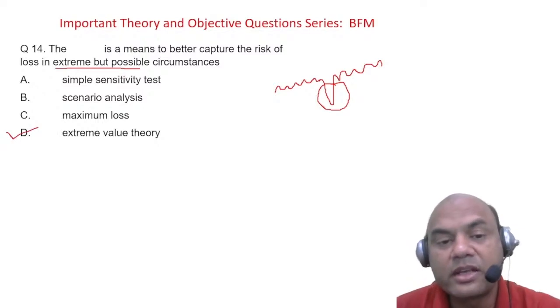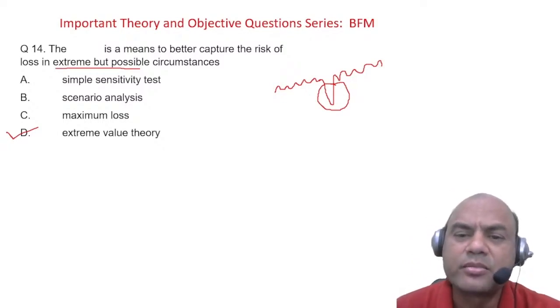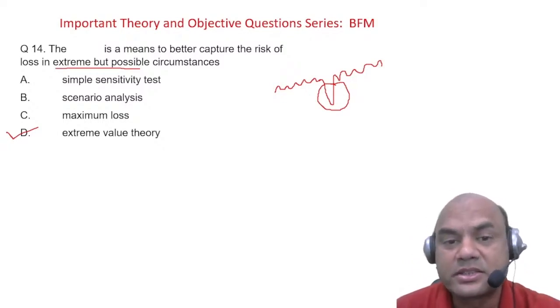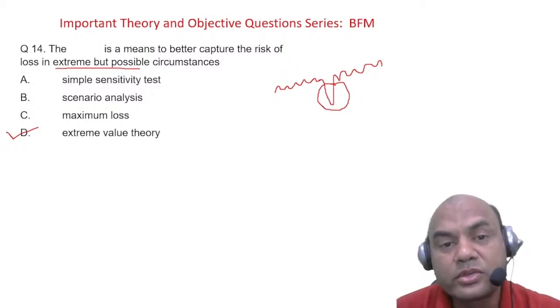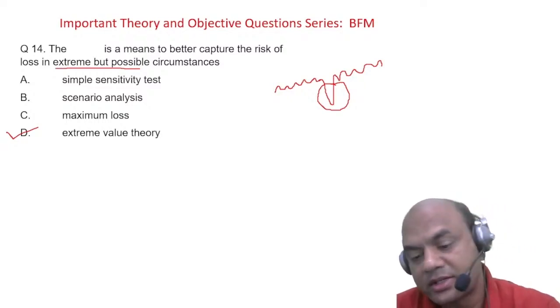Extreme value theory is the concept which captures all the last stage risks. Suppose everything goes wrong in a regular market, then what can happen? That is basically the meaning of EVT, extreme value theory. Got it? Next.